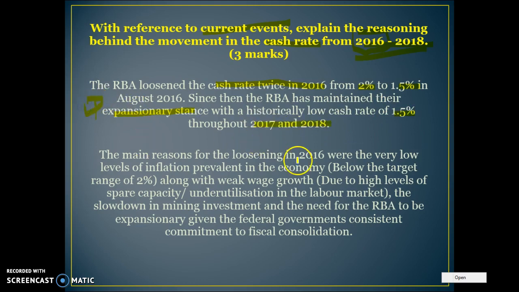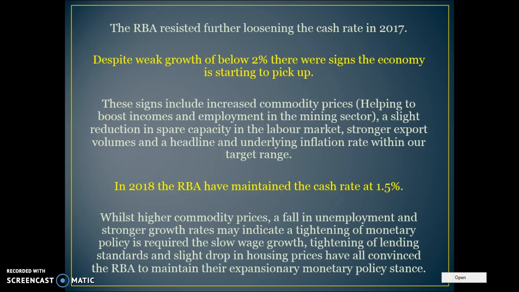The main reason for the loosening in 2016 is the economy was growing quite slowly. Inflation was really low, below 2%. We had weak wage growth, and we had a high level of underutilisation. There's also slow mining investment, and the federal government was being contractionary as well. 1 mark. Okay, a couple of key reasons why they were expansionary in 2016. Low inflation, weak wage growth, and high underutilisation, or the government pursuing fiscal consolidation. All good reasons. In the last 2 years, the RBA has resisted further loosening the cash rate.